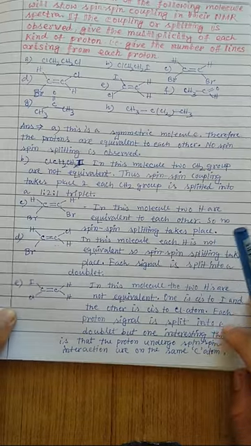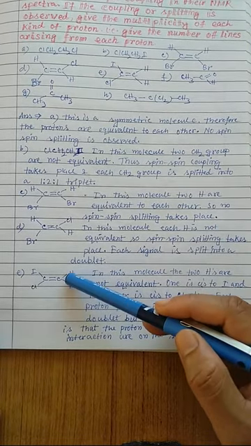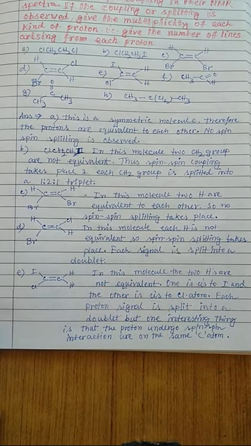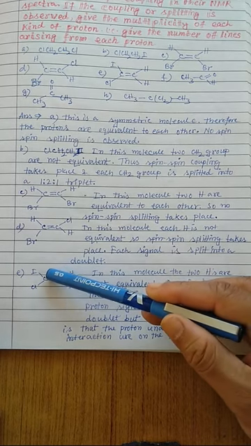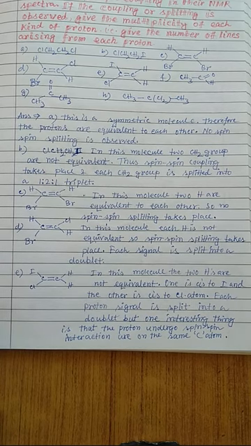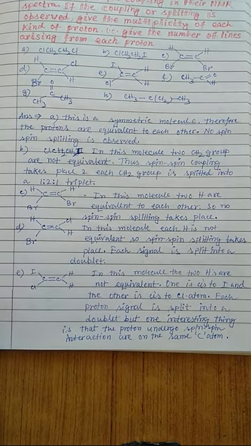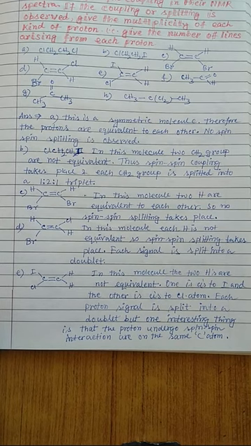Okay. And the fifth one is again an unsymmetric molecule. In this molecule, the two protons are not equivalent. One is cis with respect to the iodine and one is trans with respect to the iodine, or you can say the other is cis with respect to chlorine. So each proton signal is split into a doublet, but one interesting thing is that the two protons undergoing spin interaction are on the same carbon.